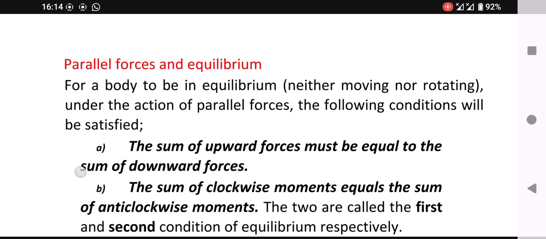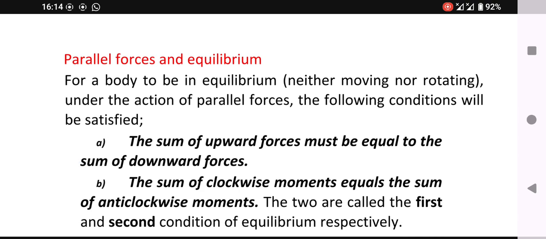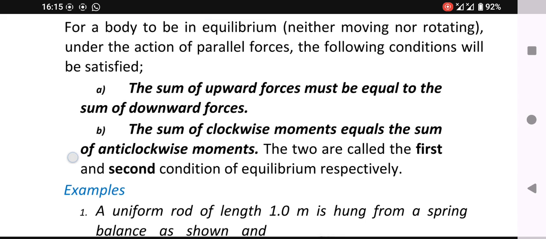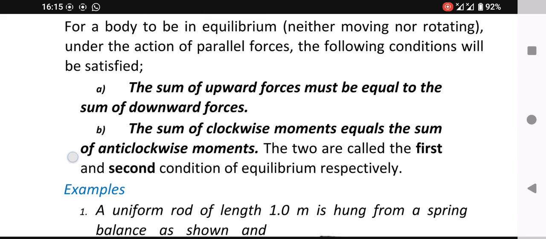The first condition is that the sum of upward forces must be equal to the sum of downward forces. That is the first condition for a system to be at equilibrium.